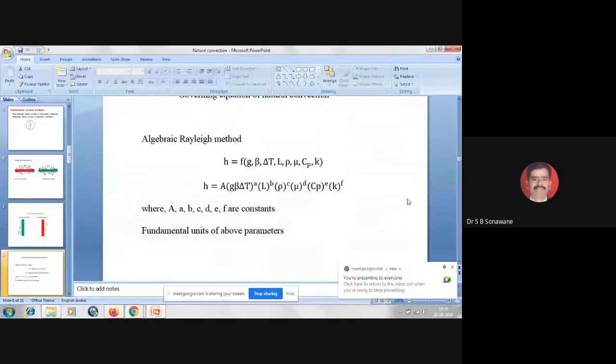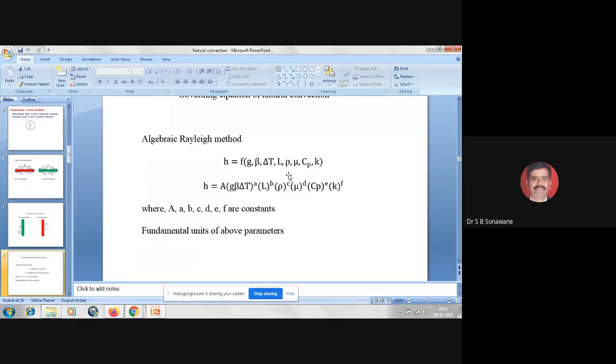So L is the characteristic dimension that is changing here, because the plate may be vertical, horizontal, or inclined, and the cylinder may be horizontal or vertical. So there are a number of cases. For that purpose, I have prepared one table showing how to get the characteristic dimension for the different situations. I'll tell you that later on.